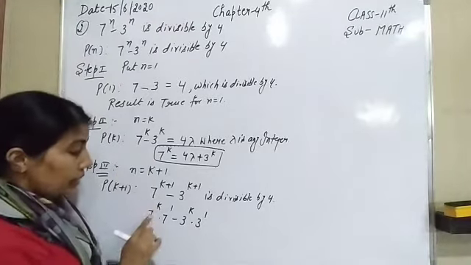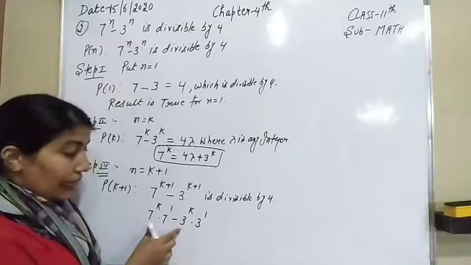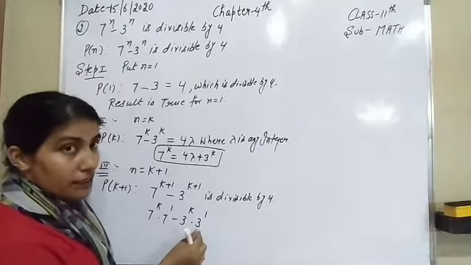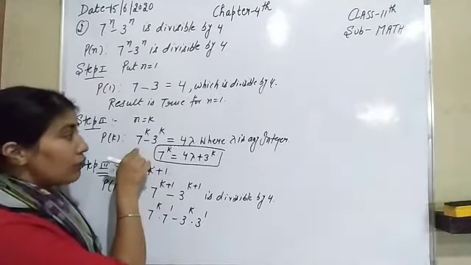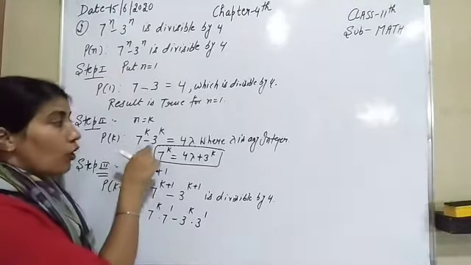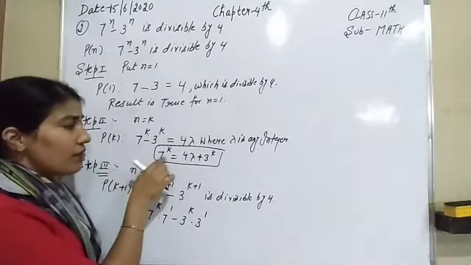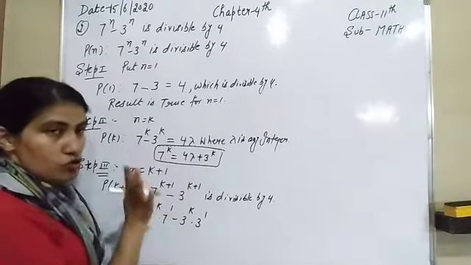So look here, here is 7 raised to power k and here is minus 3 raised to power k. Both cannot be written together because here is a multiple of 7 and here is a multiple of 3. So we can find out only one value. Either we can find 7 raised to power k or we can find out the value of 3 raised to power k. So I have written here the value of 7 raised to power k is 4 lambda plus 3 raised to power k.